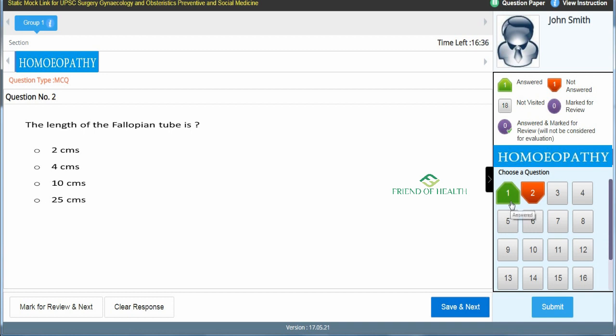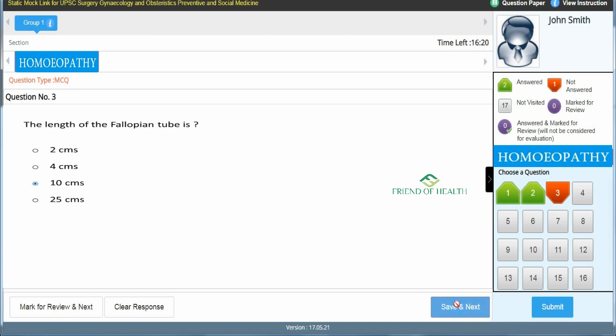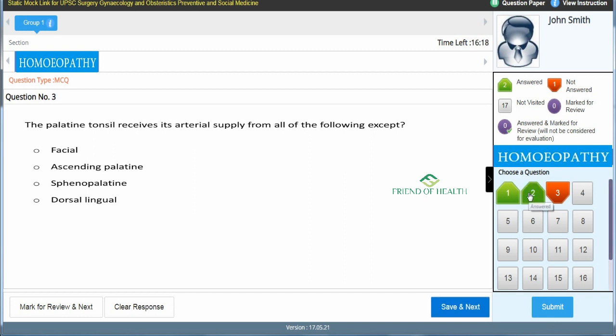The next question, question number 2: the length of the fallopian tube is 2 centimeters, 4 centimeters, 10 centimeters, or 25 centimeters. Here the answer is C, 10 centimeters, and I'll give save and next. So you can see that question is answered. Questions 1 and 2 are answered. Now we are on the third question.